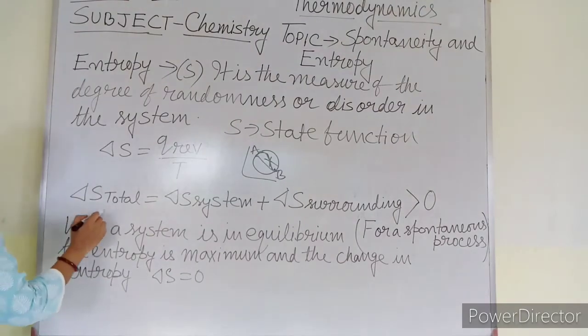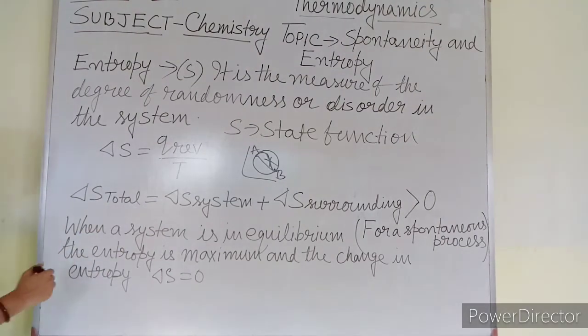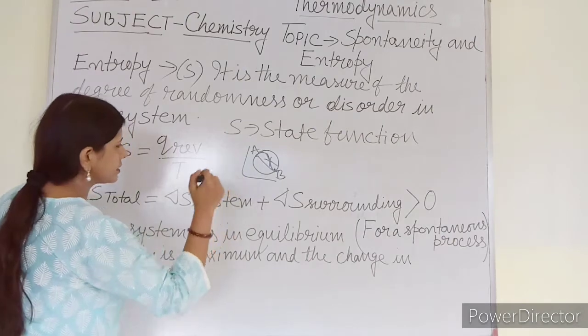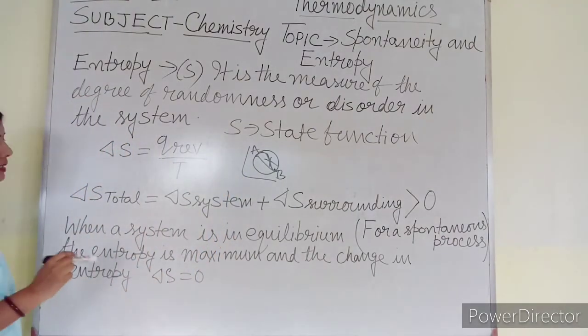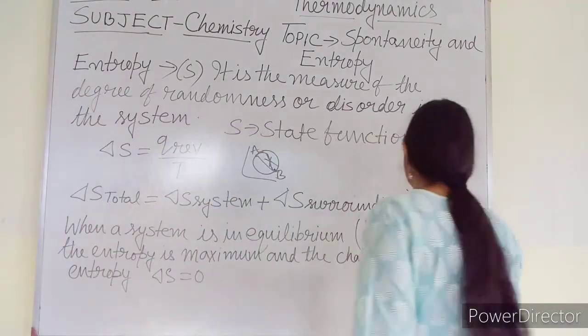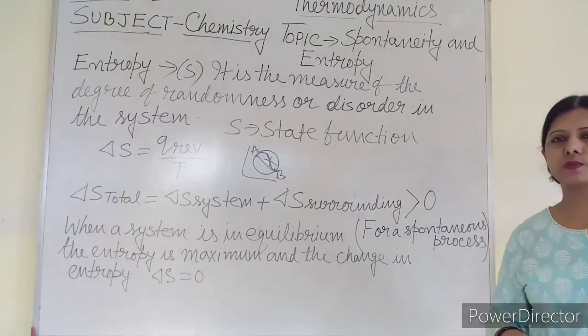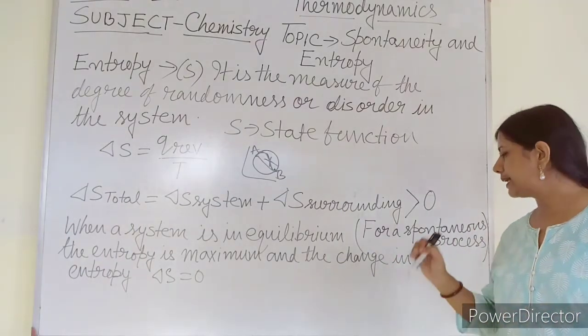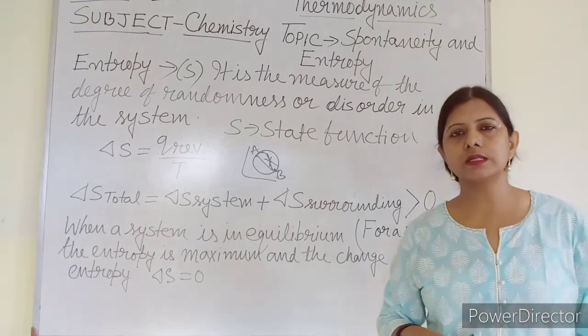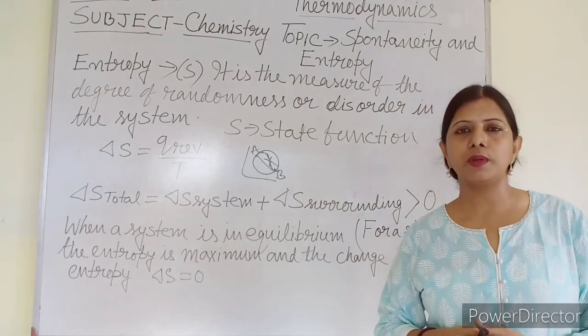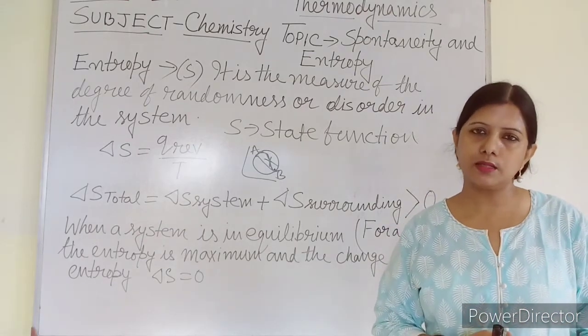Another thing, delta S total is equal to delta S system plus delta S surrounding. This is always greater than 0 for a spontaneous process. So one criterion for a spontaneous process is that the change in entropy must be greater than 0.